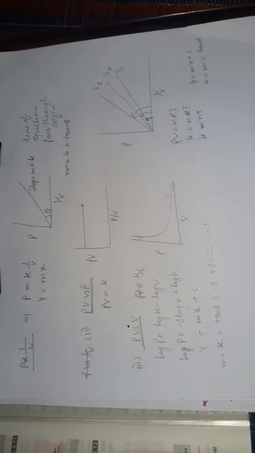So students, I have first written on this paper how to understand this law. First, pressure is inversely proportional to volume. So you can write the proportionality constant as k, which can also be mentioned as P is equal to k times 1 by V. You can relate this equation with the equation of a line, y is equal to mx.